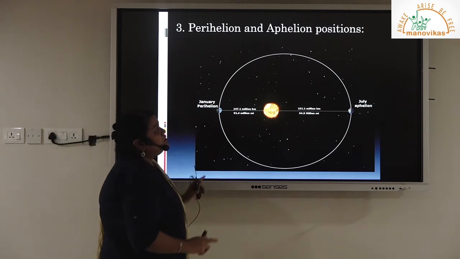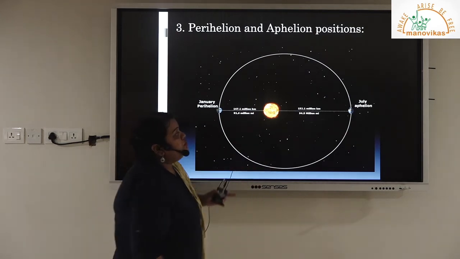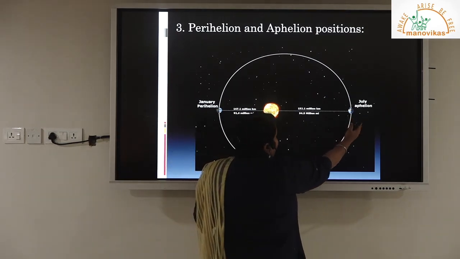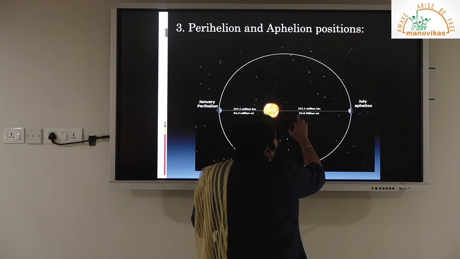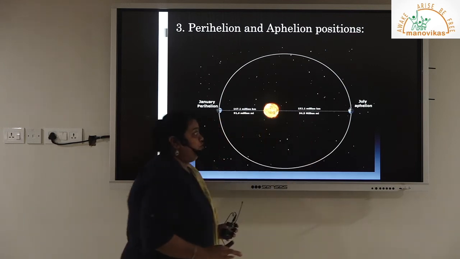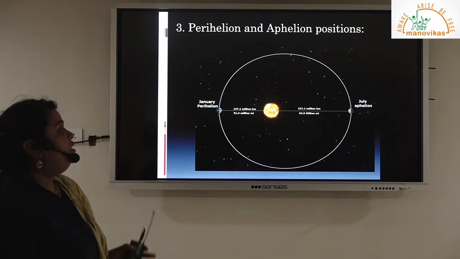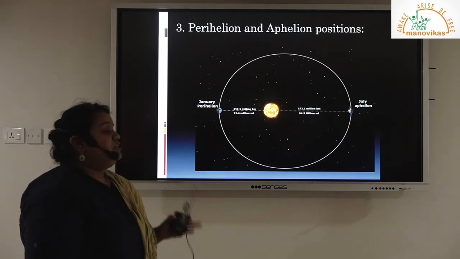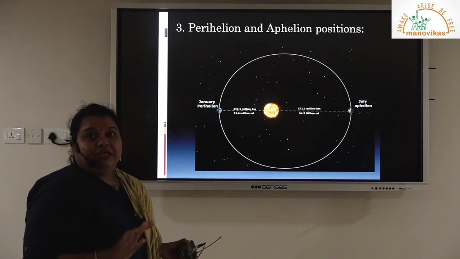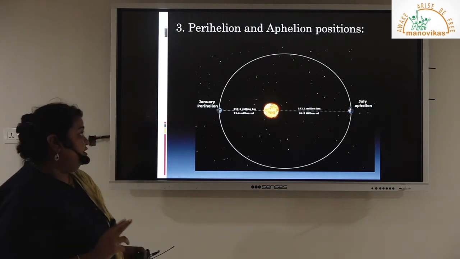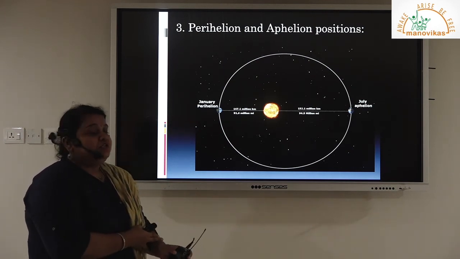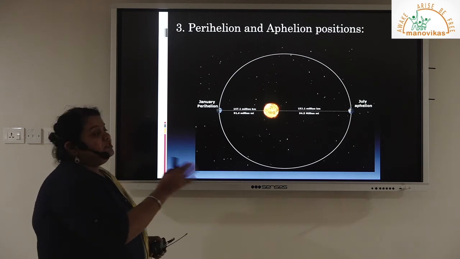A time comes when, in the process of revolution, somewhere around 3rd or 4th July, the distance increases to nearly 152 million kilometers, and that is known as aphelion. So we have two different positions during the revolution: the perihelion position, the closest distance between the sun and the Earth, and the aphelion, the farthest distance between the sun and the Earth.